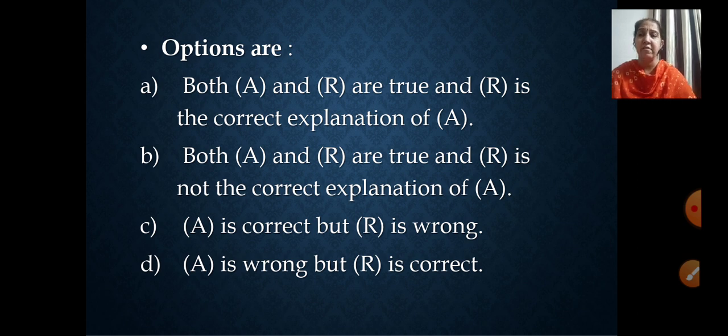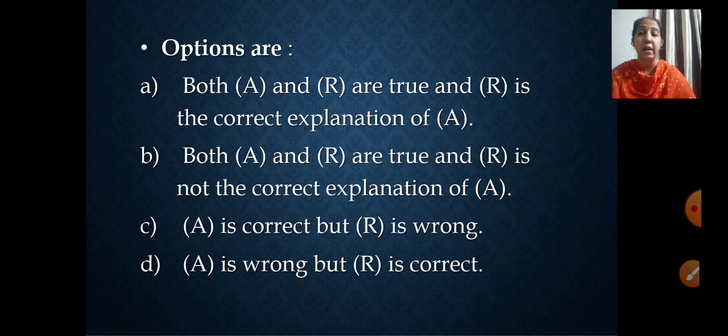But let's see the next C and D options also. What is there in that? C is assertion is correct, but reason is wrong. R is also correct there. Reason is also right, assertion is also right. Even D is A is wrong, but R is correct. Here, when I told you assertion and reason both are correct, so first A is not applicable. Now why is B applicable?